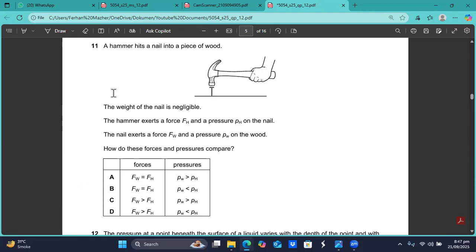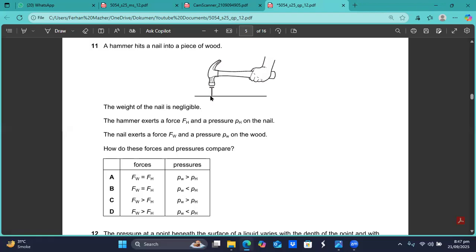A hammer hits a nail. This is question number 11. A hammer hits a nail into a piece of wood. The weight of the nail is negligible. The hammer exerts a force FH and a pressure PH on the nail. The nail exerts a force of FW and a pressure of PW on the wood. How do these forces and the pressures compare?